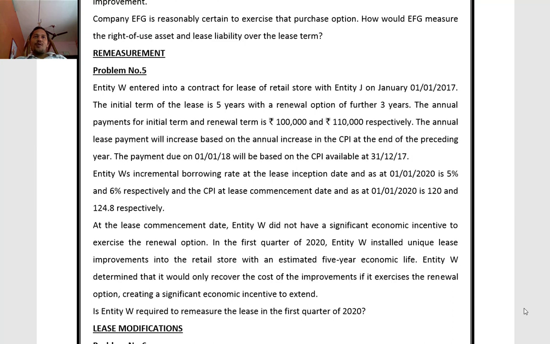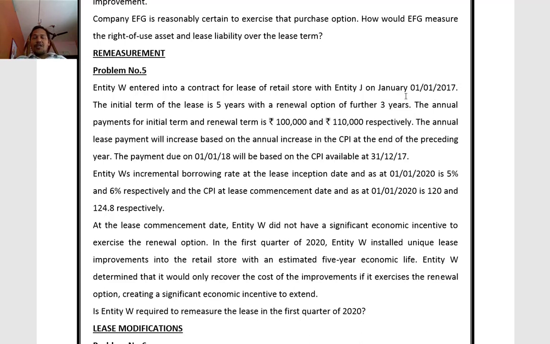Next we will move on to problem number 5. Entity W entered into a contract for lease of a retail store with entity J on January 1st, 2017.